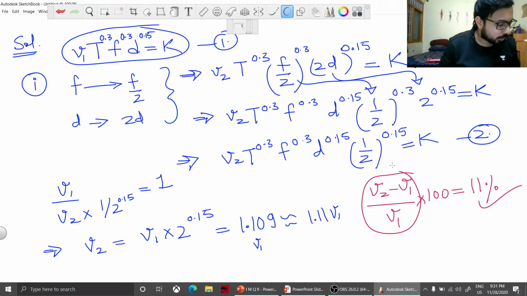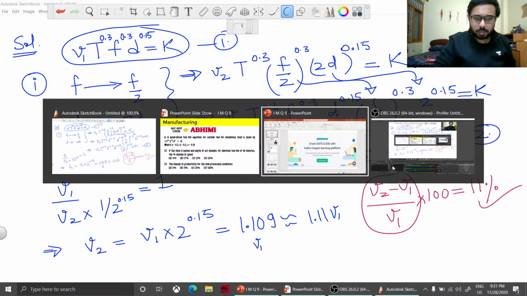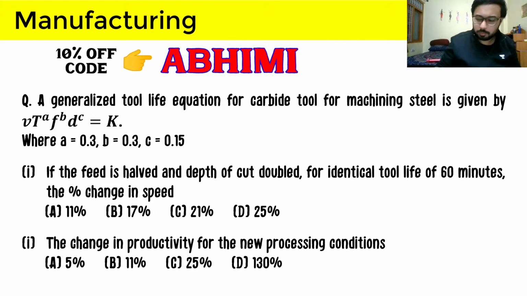So what is the reason that you calculated it first? That is just the general VT Taylor's tool life equation, but here we are also going to include F and D because that is what has been provided to us. Generally for Taylor's tool life equation, VT is equal to C is the equation that we are using, but here that is not the case. I think you should miss this part of the question. So from here what we can learn, let's just discuss that, and after that we will do this.